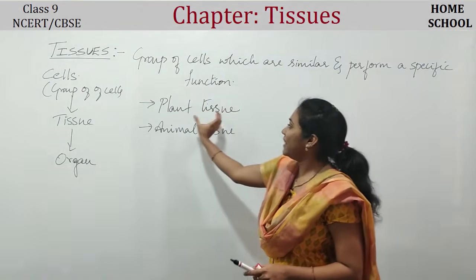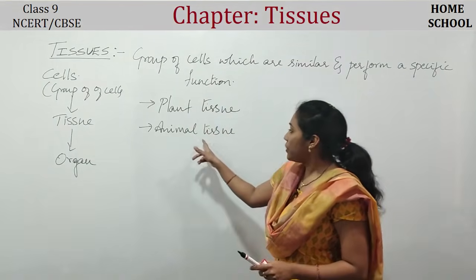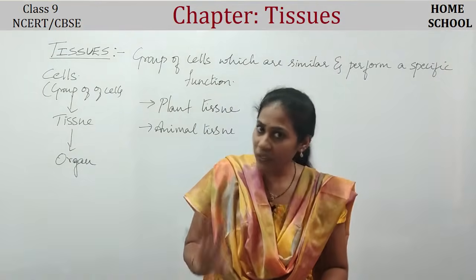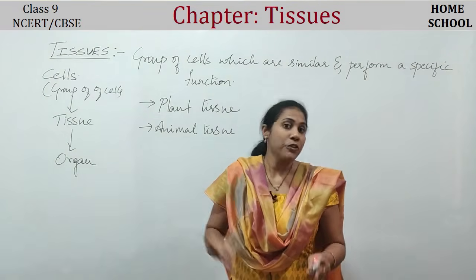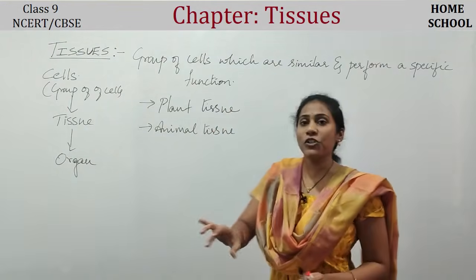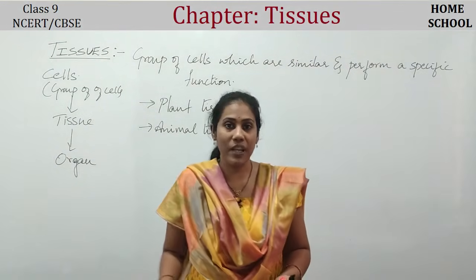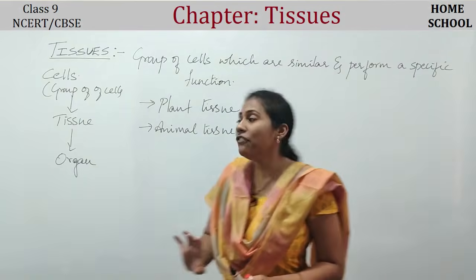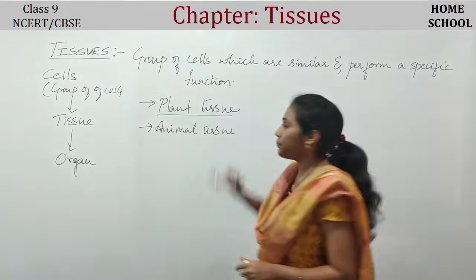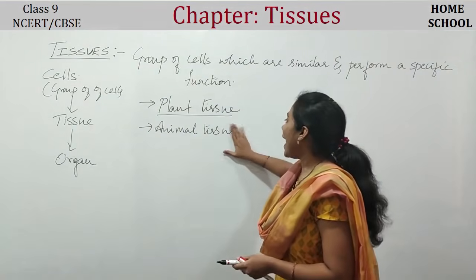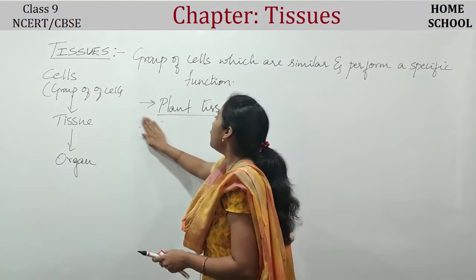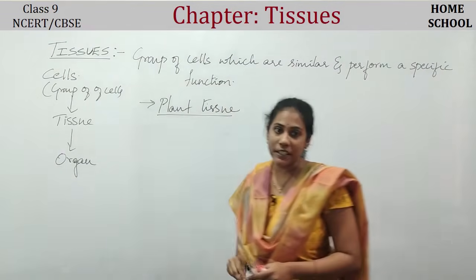Once you know everything about plant tissue and everything about animal tissues, you yourself will come to know what the difference is. The difference between plant and animal tissue I will discuss at the end of the chapter. Now let us discuss the plant tissue. After finishing the plant tissue, we can go for discussing animal tissue.